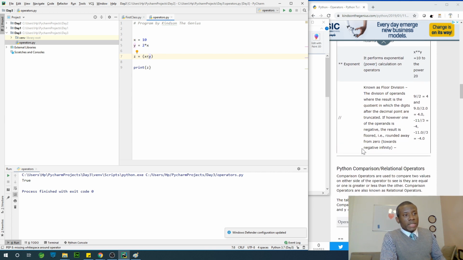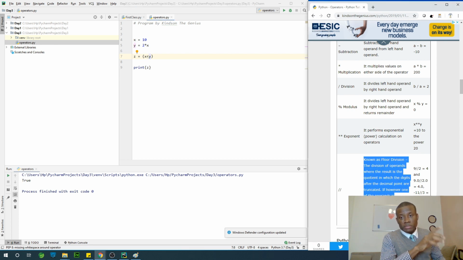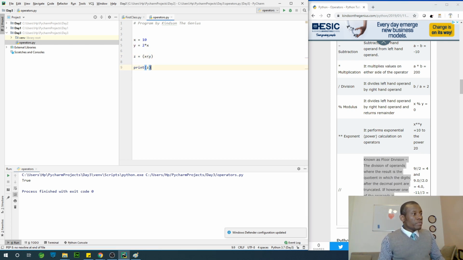All right, so there are three operators I would like you to take note of. That is the modulus operator, the exponent operator, and the, let's forget about this. This is not relevant for now. Maybe when we get to simple math in day 5, we are going to talk about it. So we have 2 to the power of something.